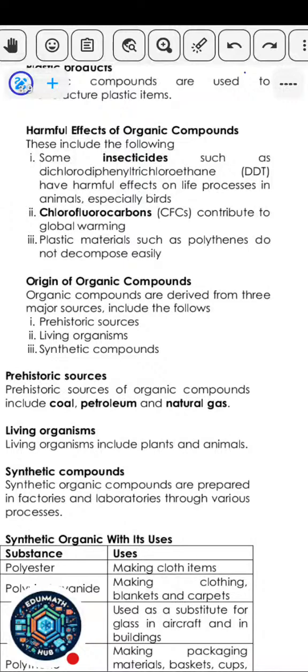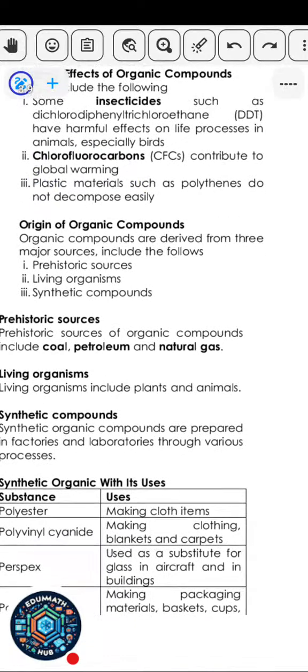It's also common in refrigerants, like in your refrigerator. What actually constitutes that cooling effect is CFC, which is chlorofluorocarbon. And when these things get to the atmosphere, they cause global warming. They cause the atmosphere to trap heat. Instead of the heat escaping, the heat is trapped in the atmosphere. That is what causes global warming.